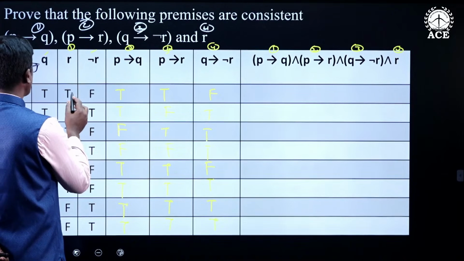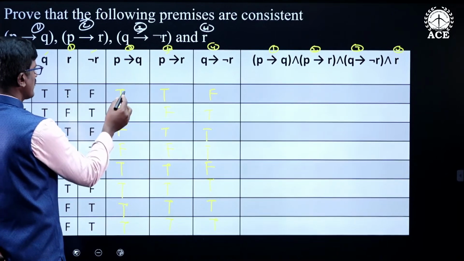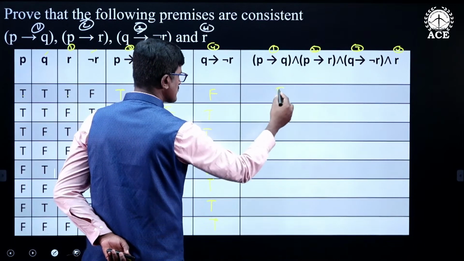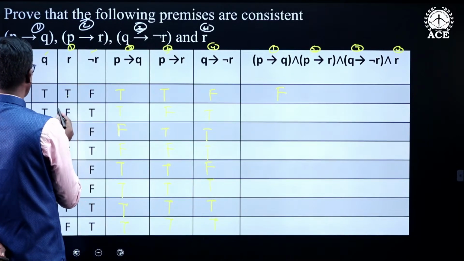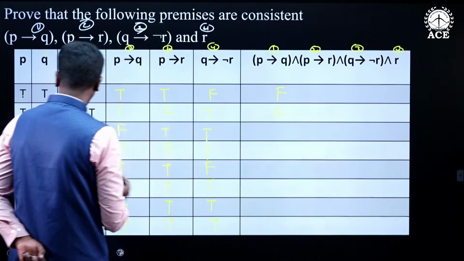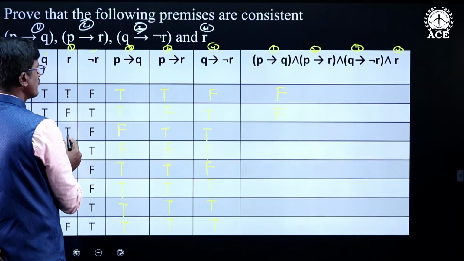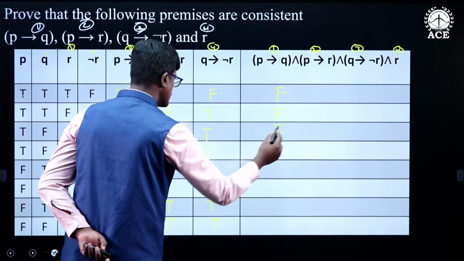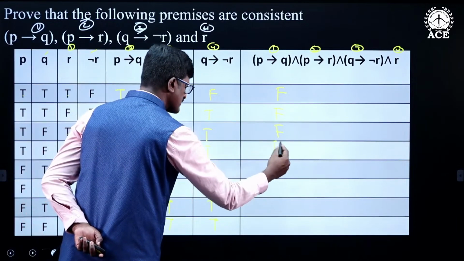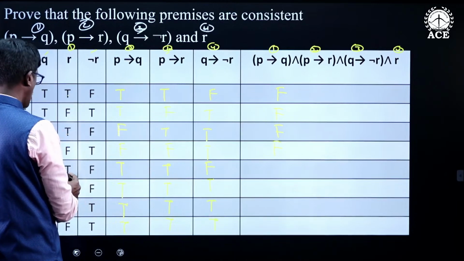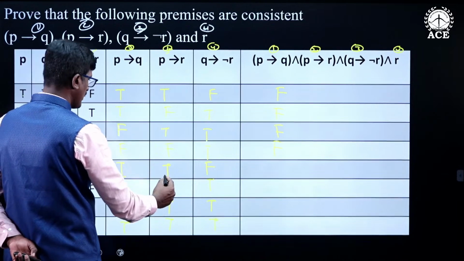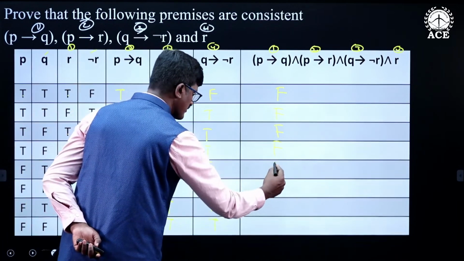Now look at the first case. R is true, P conditional Q is true, this is true, this is not true, therefore it is false. Next, in the second case, R is false, therefore it is false. In the third case, R is true, therefore it is false. In the fourth case, R is false, therefore it is false. In the fifth case, R is true, P conditional Q is true, this one is true but this is false, therefore it is false.